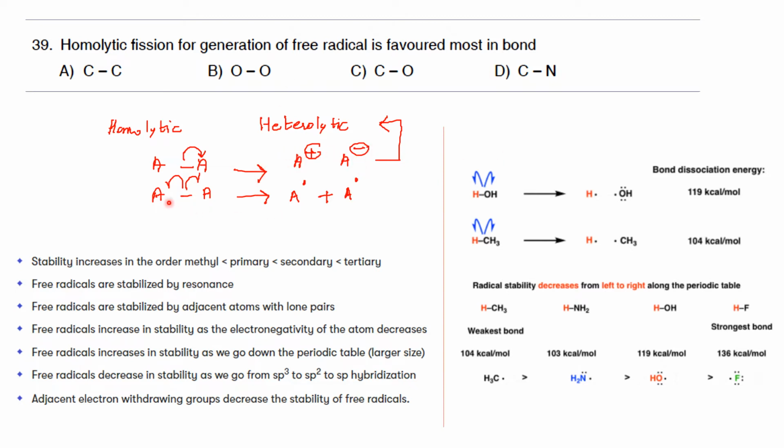But in the case of homolytic fission, this actually represents the homolytic fission, you are getting species which are known as free radicals, because they have unpaired electrons. The dot actually represents the unpaired electron. So this is what we are getting.